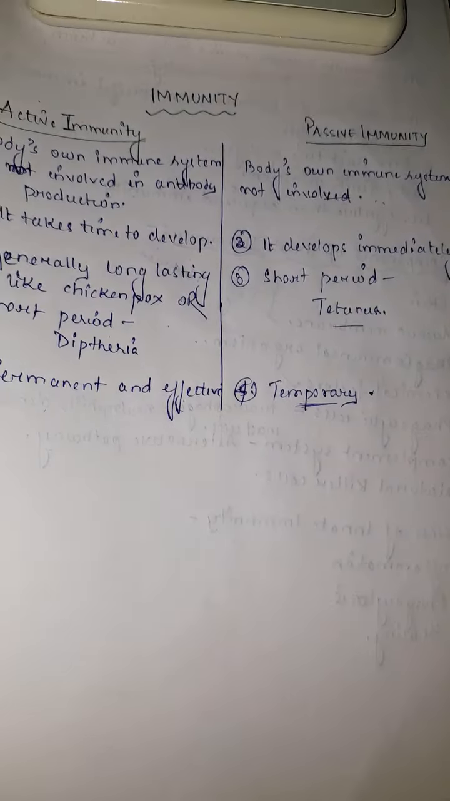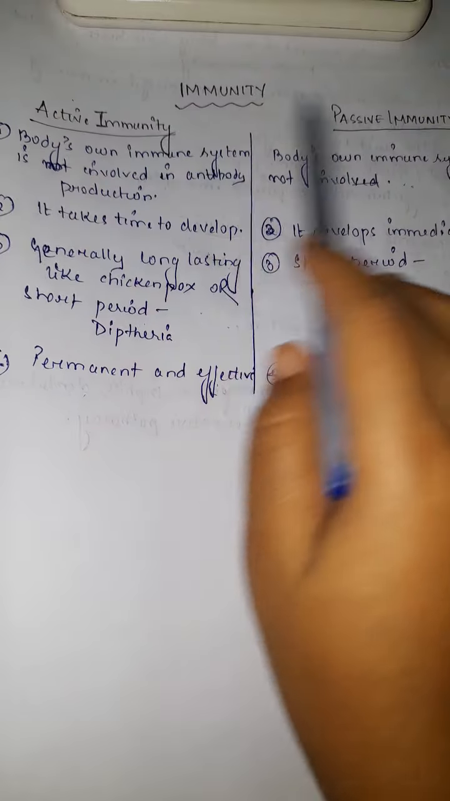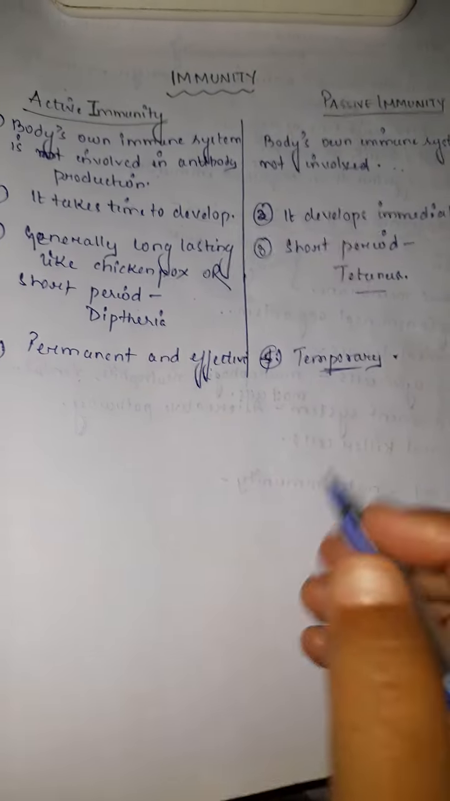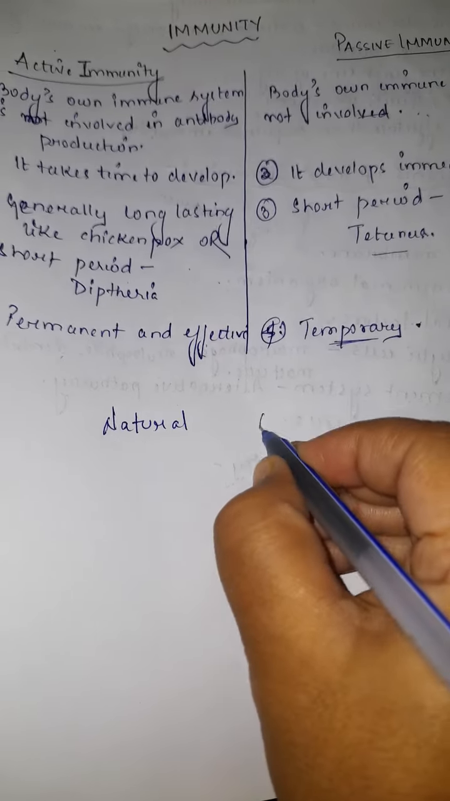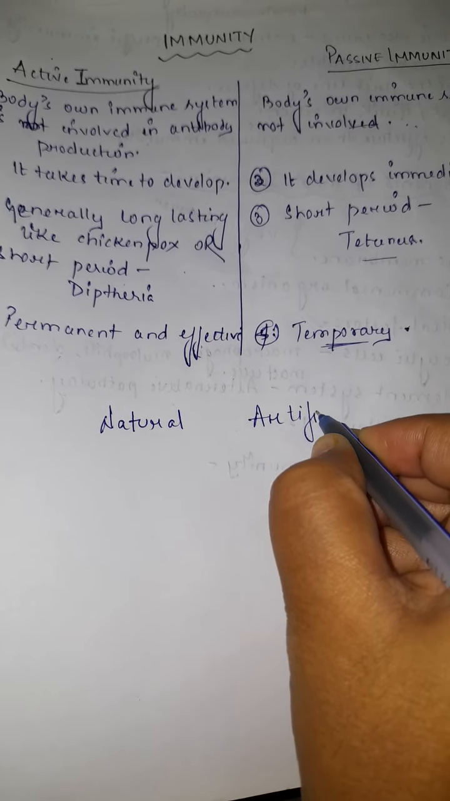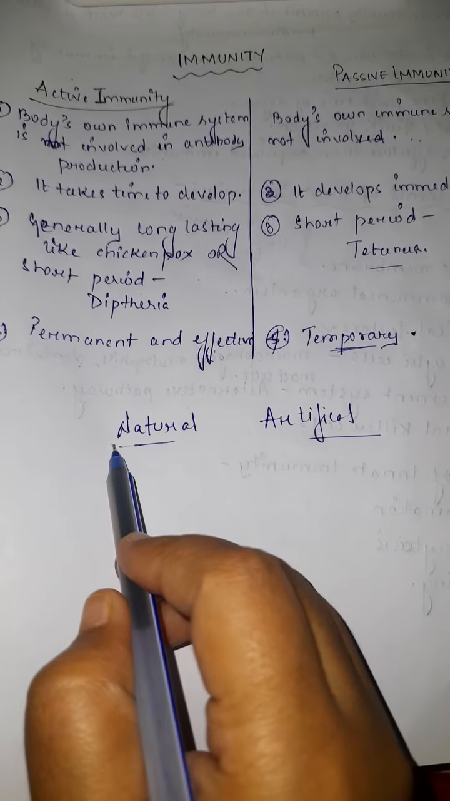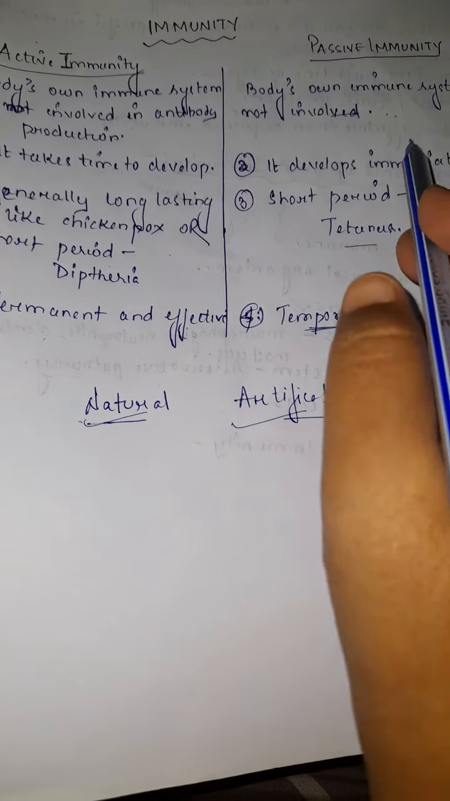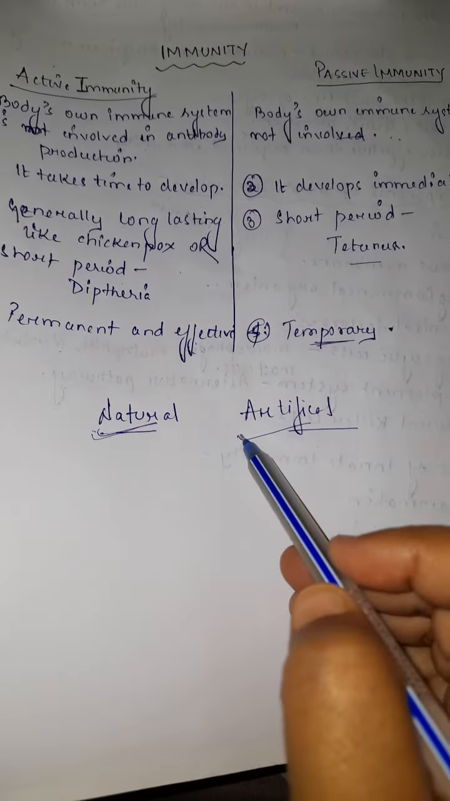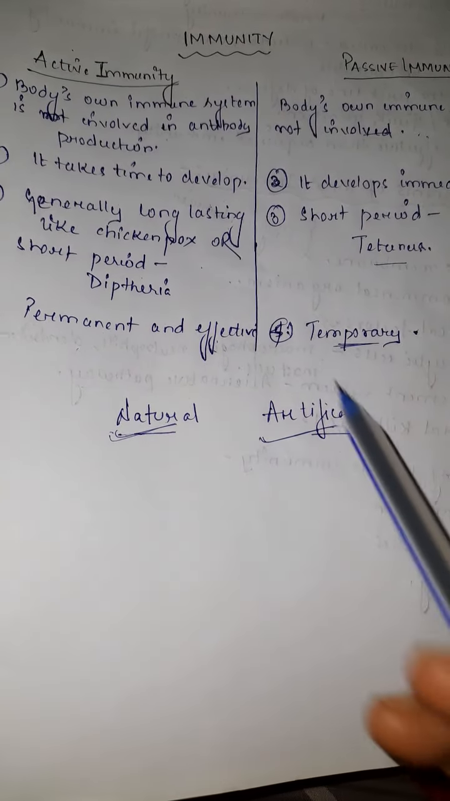One more point that you should always remember while reading about active immunity and passive immunity is that this type of immunity is of two types, natural and artificial. Active immunity is of natural type and artificial type, and passive immunity is also of two types, natural type and artificial type. So firstly, talking about active immunity.